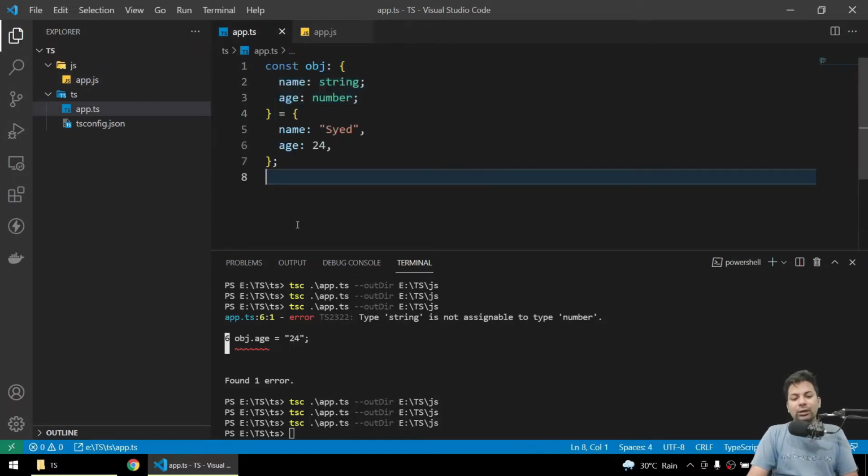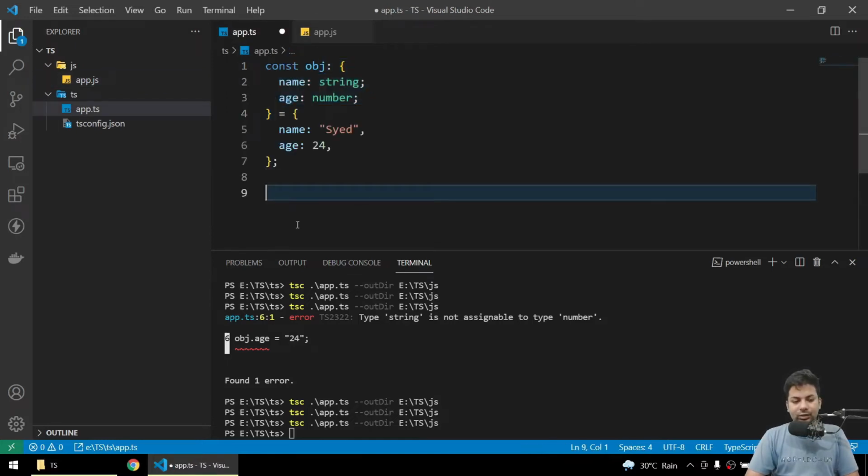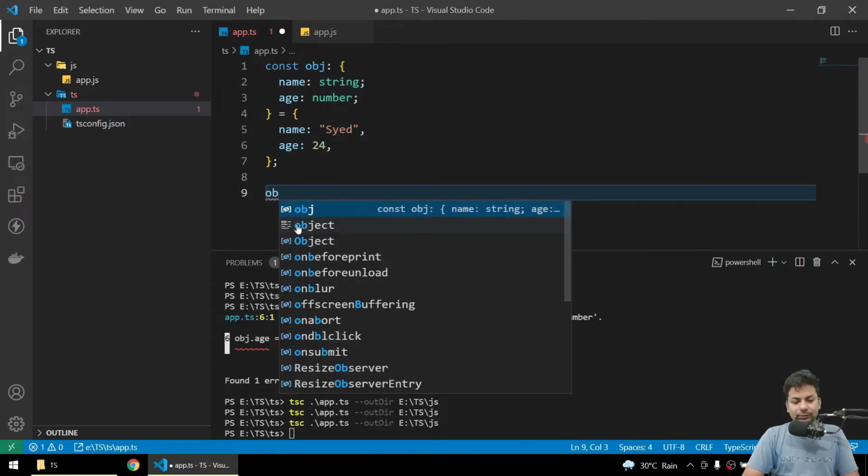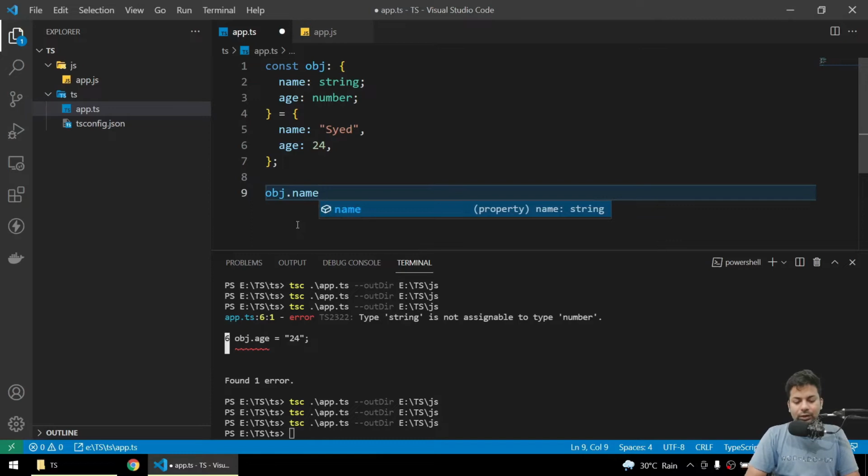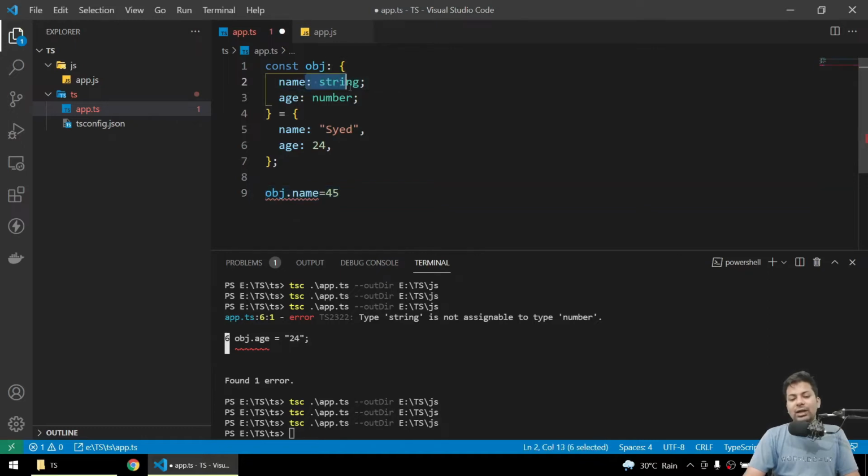Now if you try to say object dot name and assign a new value like an integer, then you also get an error, because here you have defined by default that this will be my object type. And if you give the name a value like 45, it shows an error.